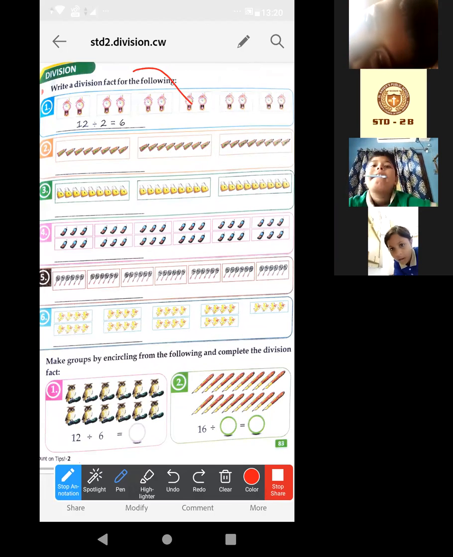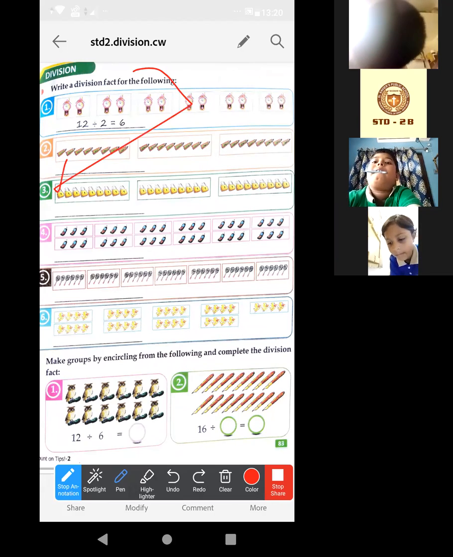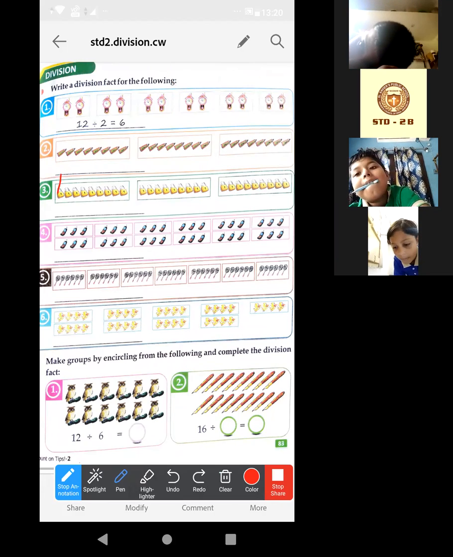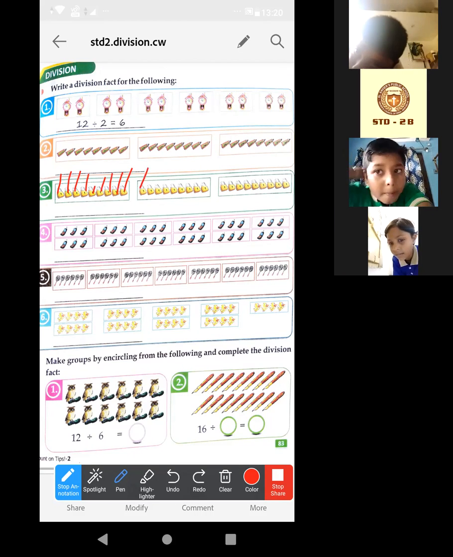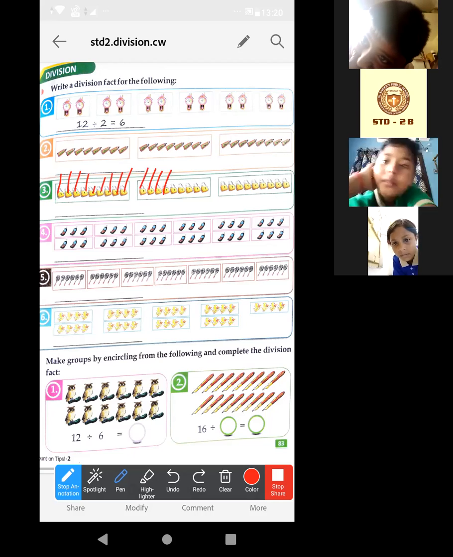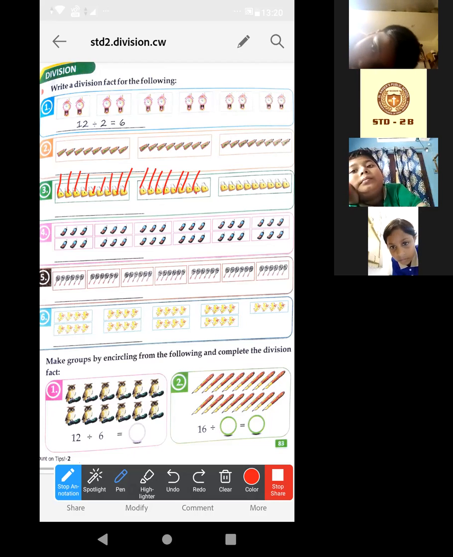Acha, how many locks are there? 1, 2, 3, 4, 5, 6, 7, 8, 9, 10, 11, 12, 13, 14, 15, 16, 17, 18, 19, 20, 21, 22, 23, 24, 25, 26, 27. Right? Total how many? 27.